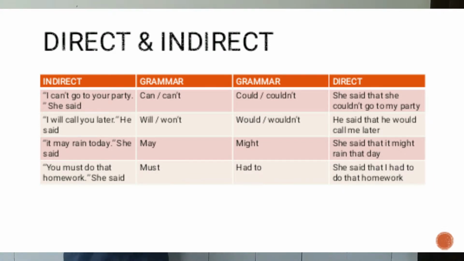And next, can or can't is changed into could or couldn't. Will or won't changes into would or wouldn't. May changes into might, and must changes into had to. For example, "You must do that homework," she said. And in indirect speech, it will change into she said that I had to do that homework.